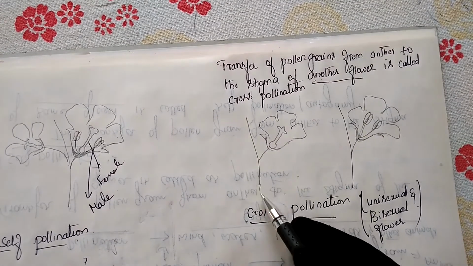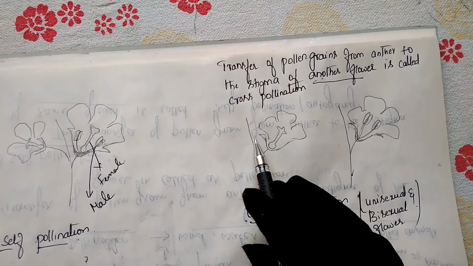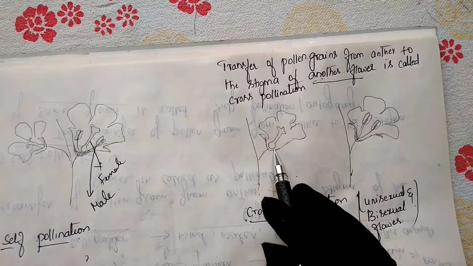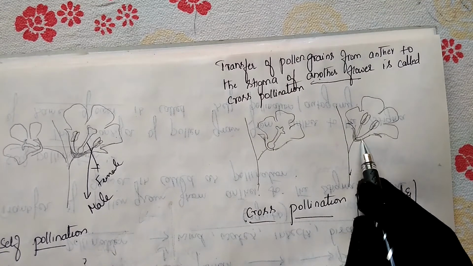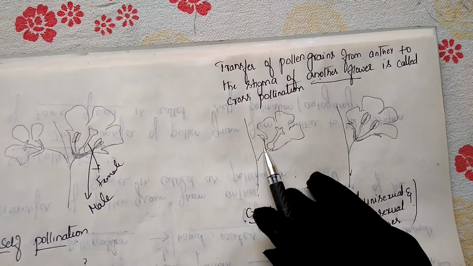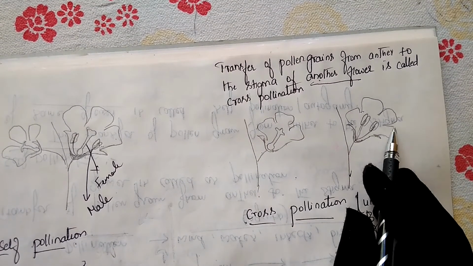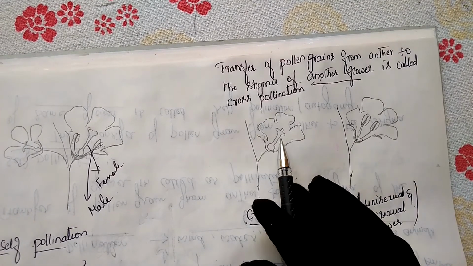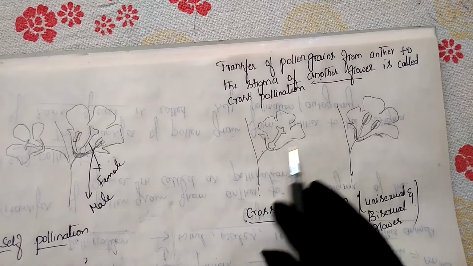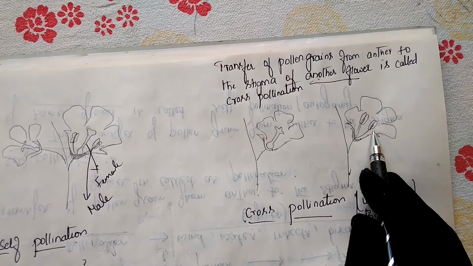Assume this is one plant and this is another plant. Both are the same species, but this is one plant's flower and this is the other plant's flower. This plant produces the female flower and this plant produces the male flower. These are unisexual flowers. Unisexual means that in a single flower only one type of sex is present, either female or male.